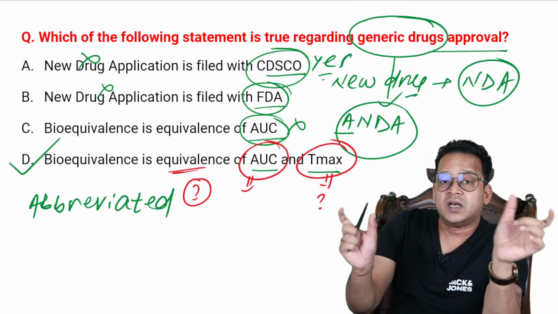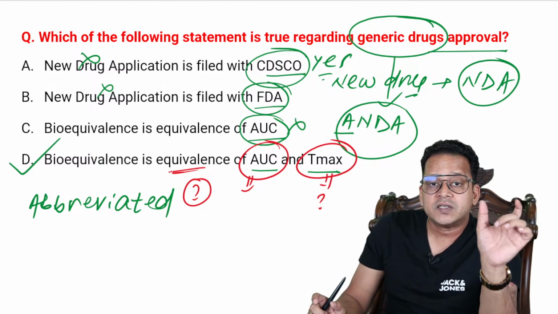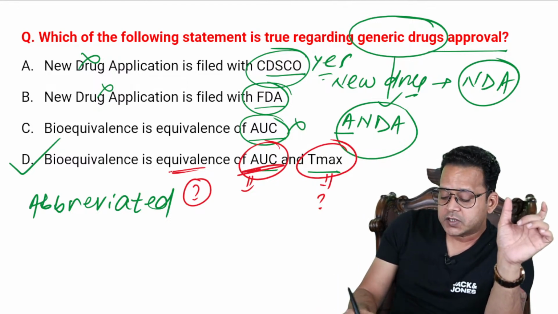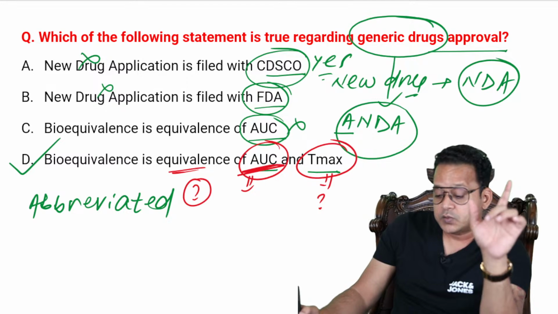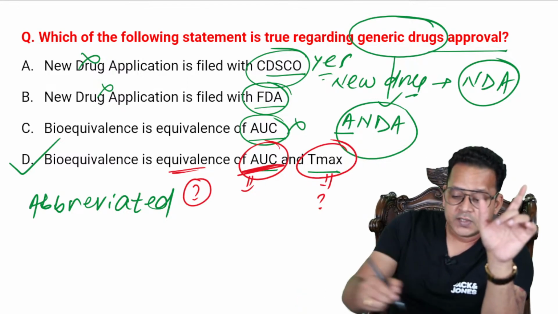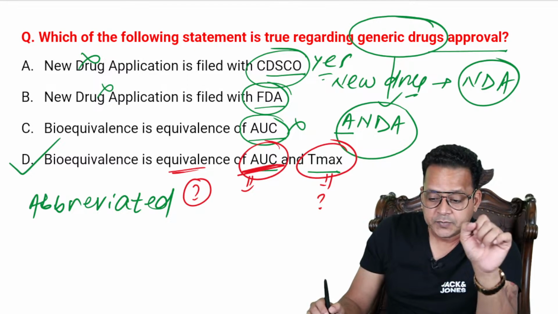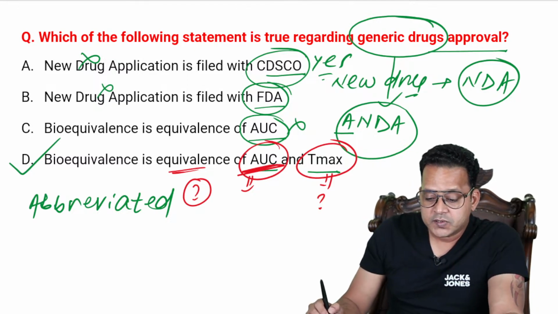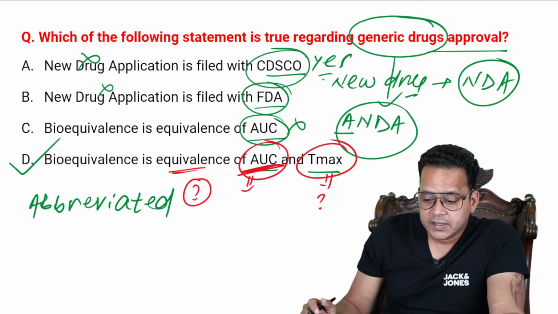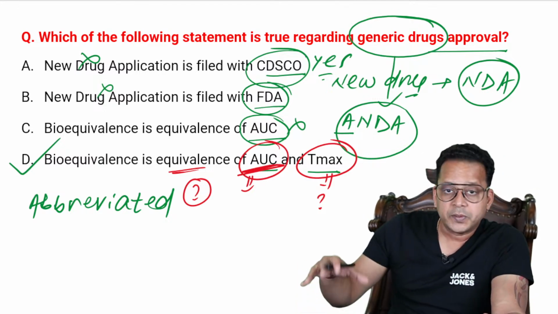There are two things related to drug absorption. One is called extent of absorption, one is called rate of absorption. So what is AUC? AUC is extent or rate. What is AUC, guys? Rate or extent? What do you think? AUC or area under the curve, right? So these are your PYQs. I mean, these have been asked, but the clinical application of the topic, I should know about it.